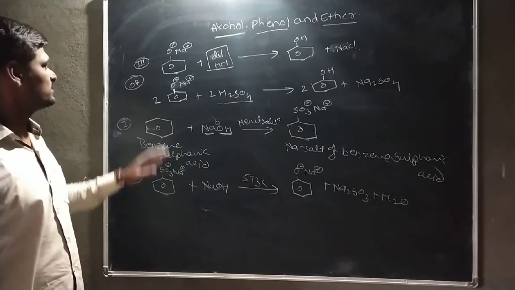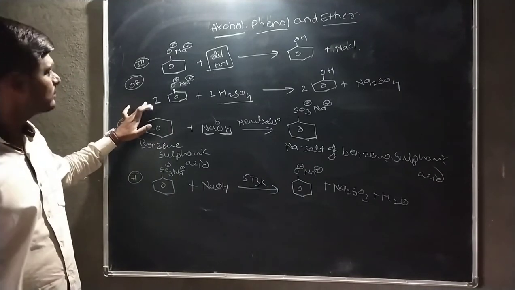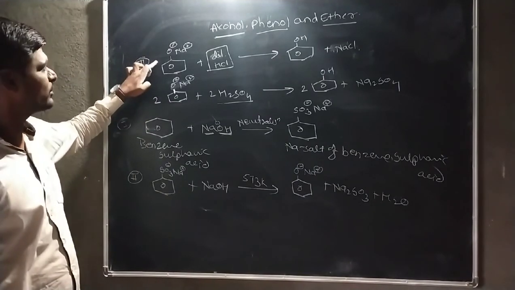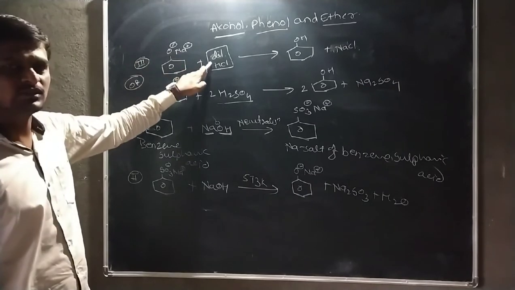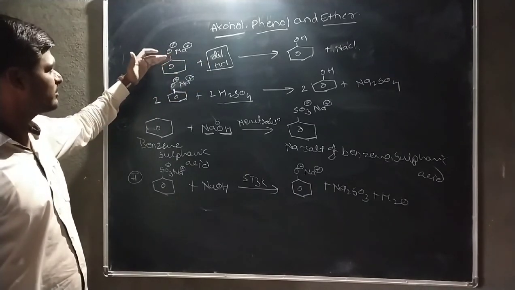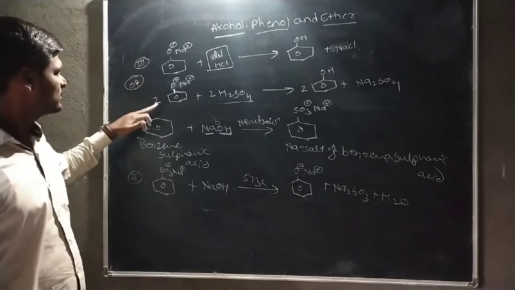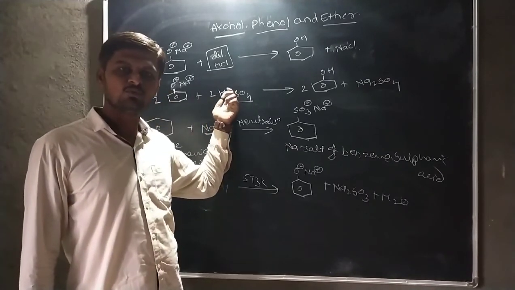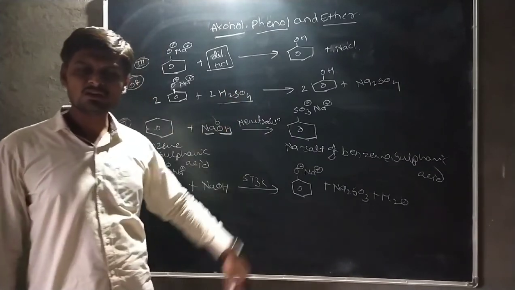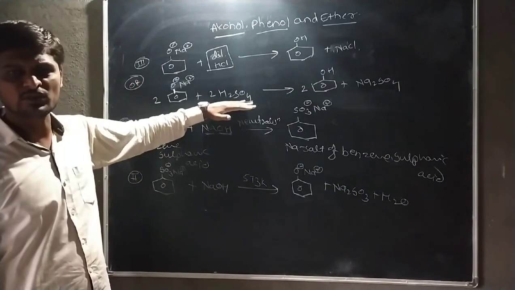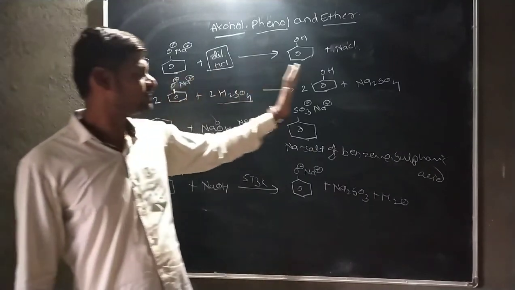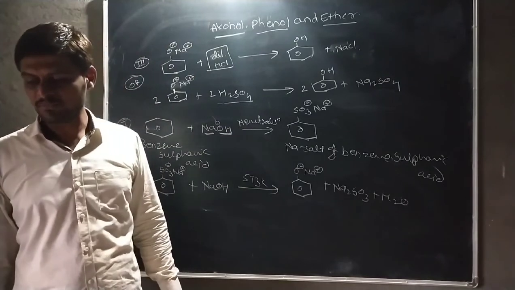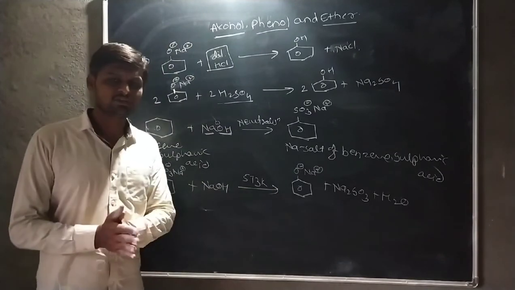Okay, then this third step can also be used instead of the reaction of sodium salt of phenoxide ion with HCl, and for this step we can use this alternative. The sodium salt of phenoxide ion is reacted with H2SO4. H2SO4 acts as the strongest acid. Due to this strongest acid, it donates the H plus ion easily, therefore it converts the sodium salt of phenoxide ion into phenol easily. Okay, these are some preparation methods of phenol.